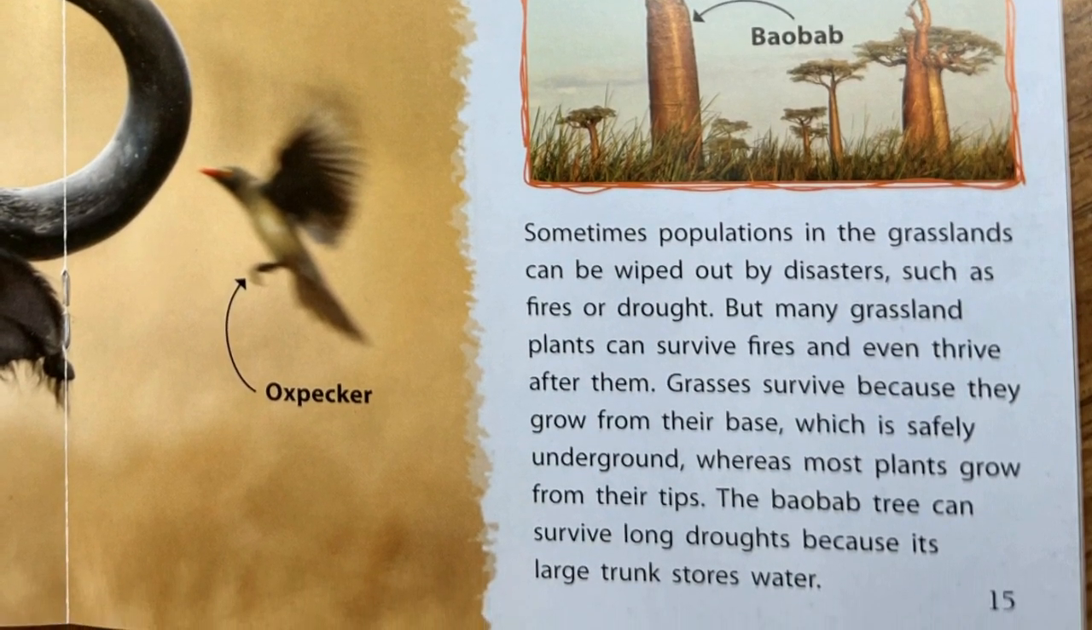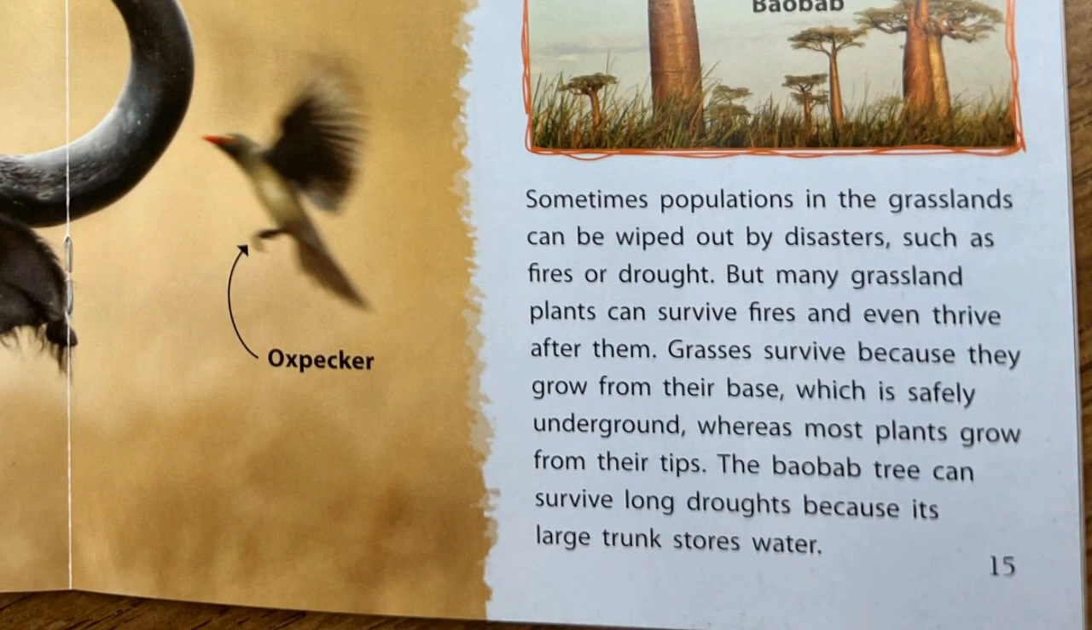But many grassland plants can survive fires and even thrive after them. Grasses survive because they grow from their base, which is safely underground, whereas most plants grow from their tips. The baobab tree can survive long droughts because its large trunk stores water.